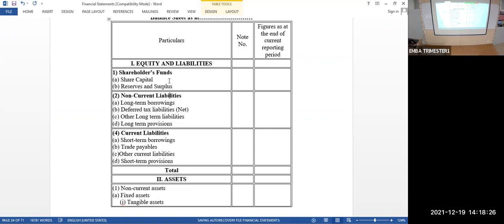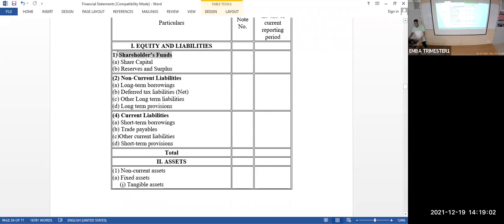So the trial balance is one and another one is adjustments. With the help of these two, we are going to prepare the income statement or profit and loss account and the balance sheet, otherwise called the position statement. Got it? Okay, now look at the components of the balance sheet first. I already told you the balance sheet is going to give us the liability detail, equity detail and asset detail. The first component is liability and equity, or equity and liability.